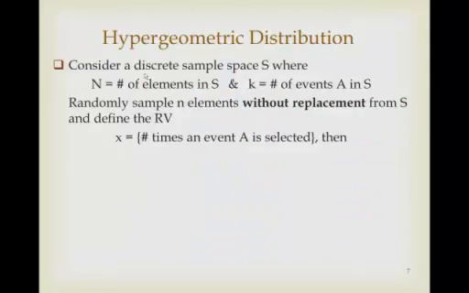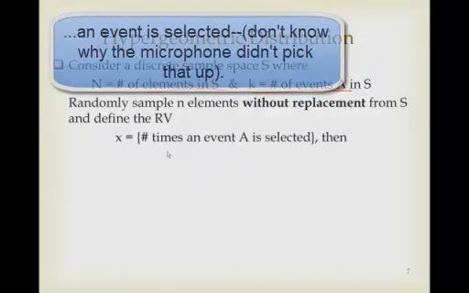So just a reminder again, hypergeometric distribution. We're looking at n, the number of elements in the sample set, k, the number of events A. So for example, we've got 13 spades out of the 52 altogether, and x would be the number of times that an event occurs.